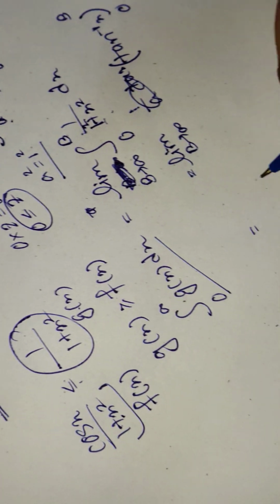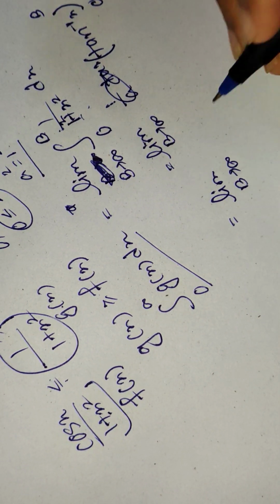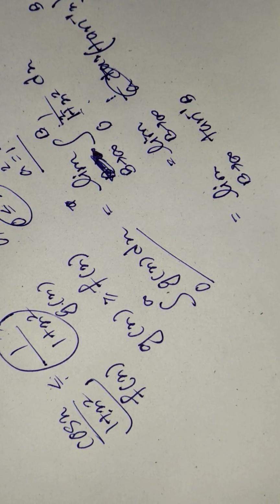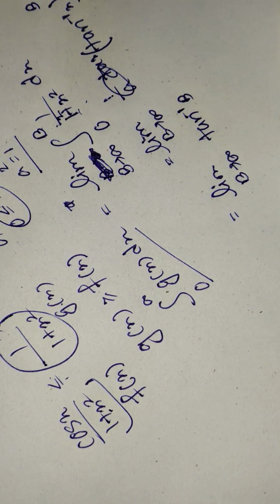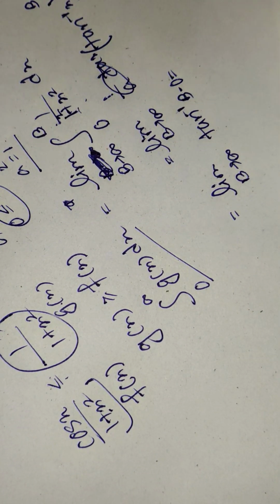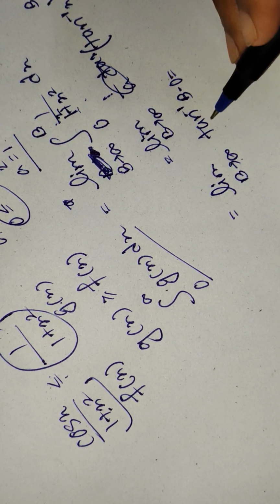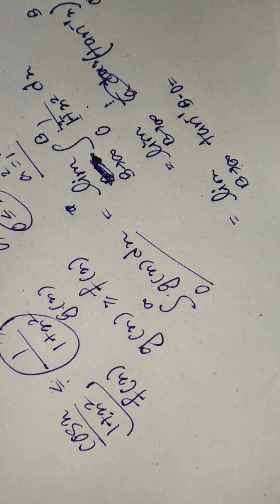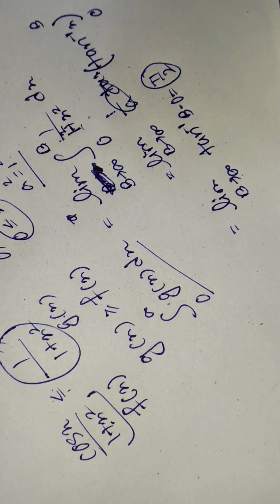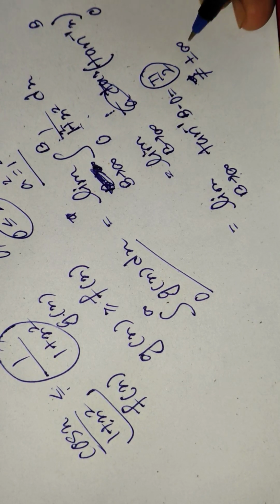Now let's put the limits. The limit as b tends to infinity, this is tan inverse b, and we don't need to put tan inverse 0 because tan inverse 0 is nothing but 0. So basically tan inverse b minus 0. Now let's put the value of b, which is tending to infinity, and tan inverse infinity is nothing but pi by 2. So pi by 2 is a constant and it is not equal to plus minus infinity.